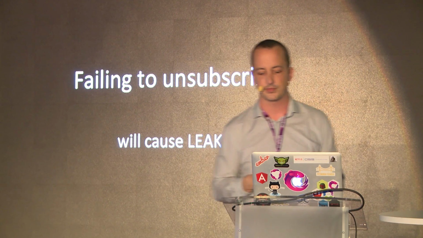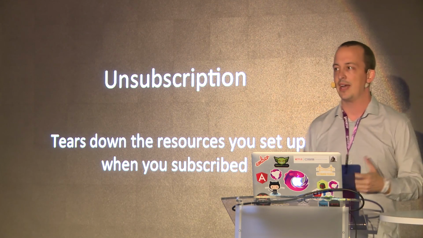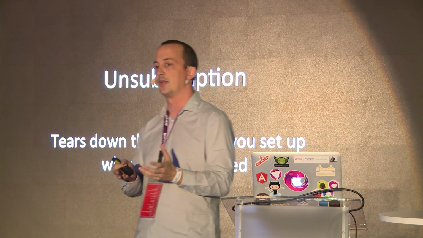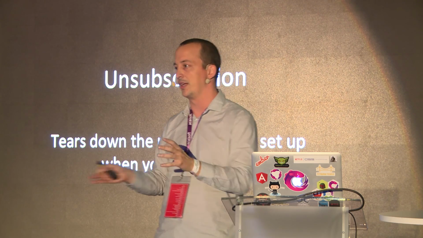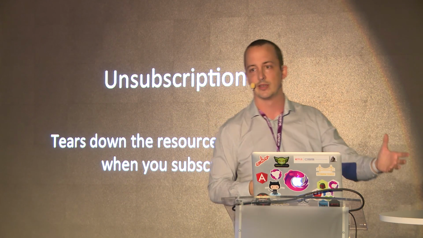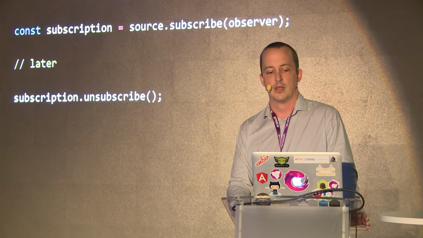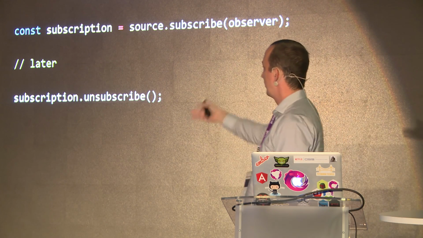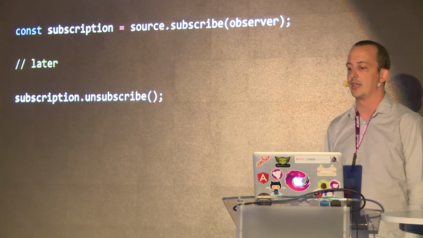It's very important. So unsubscription tears down resources. If you have an observable of DOM events, you need to unsubscribe from it if you subscribe to it, because you need to remove the event listener that's making it work under the hood. If you've got a WebSocket, you need to close it. If you have an interval, you need to clear it. So managing these things is done imperatively. We get a subscription back, and later on we can call unsubscribe. This is imperative programming, not declarative like most of RxJS.